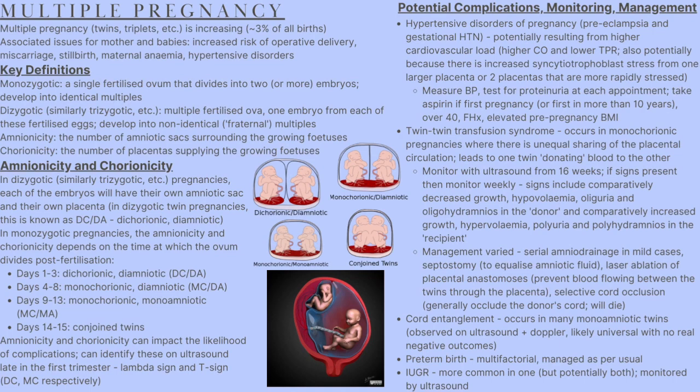This video is on multiple pregnancy. Multiple pregnancy, so that's twins, triplets, and so on, is increasing, primarily due to the rise of assisted reproductive technologies such as IVF. Importantly, multiple pregnancy is associated with issues for both mother and her babies, including increased risk of operative delivery, miscarriage, stillbirth, maternal anemia, and hypertensive disorders of pregnancy.